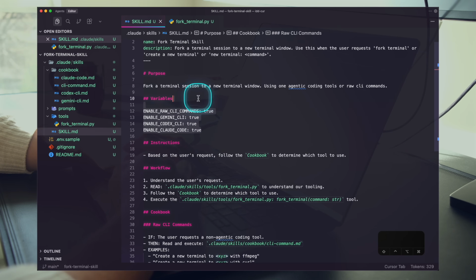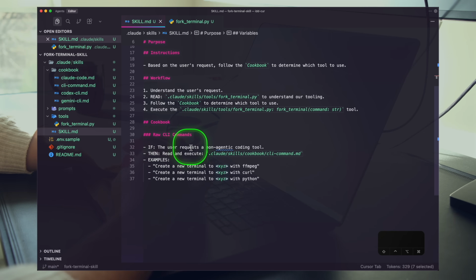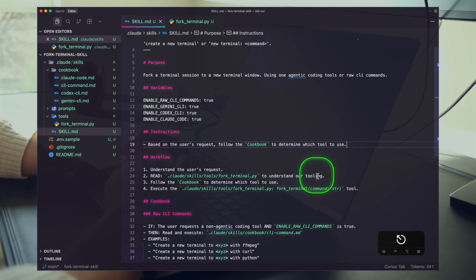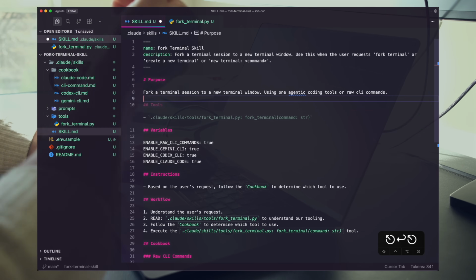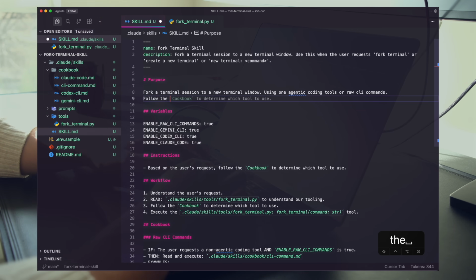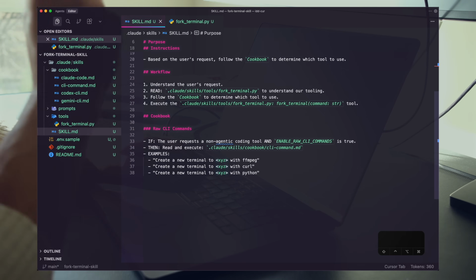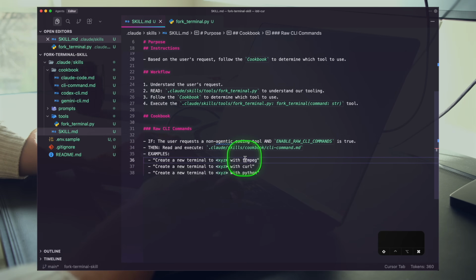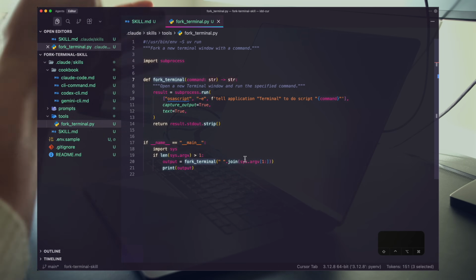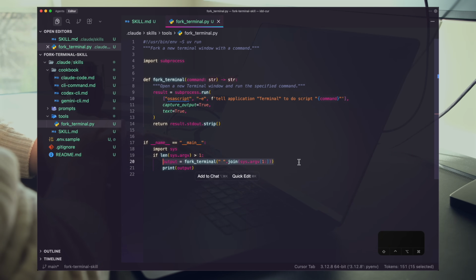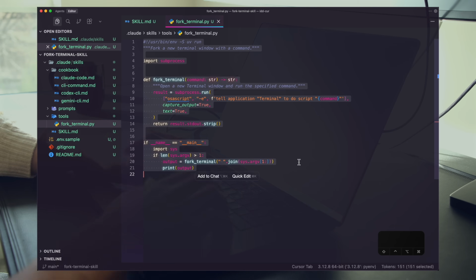One thing we missed here, we want to make sure that our variables actually work. If user request is a non-agentic coding tool, and exactly, this is true, then do this. All right, and we should be super clear here in our purpose. So our agent knows the exact steps. I want to say follow the instructions, execute the workflow based on the cookbook. All right, so I just really want the agent to respect every single section that we're operating in here, okay? This looks great. We actually should have a first working version after this, all right? And if not, we have something that our agent can iterate on. Let's go ahead and fire this off. We might need something a little more intricate here, but let's go ahead and see. No dependencies up here, that's fine. Let's go ahead and run this.